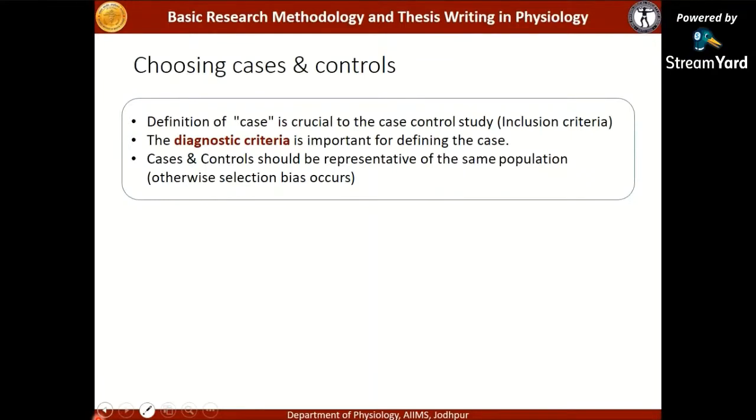Is there a standard procedure which has been used to define the case? Then the cases and controls should be representative of the same population. Otherwise, you will be introducing selection bias.